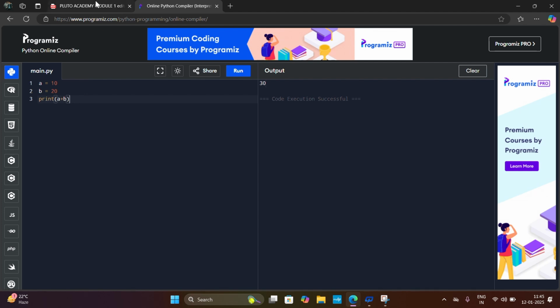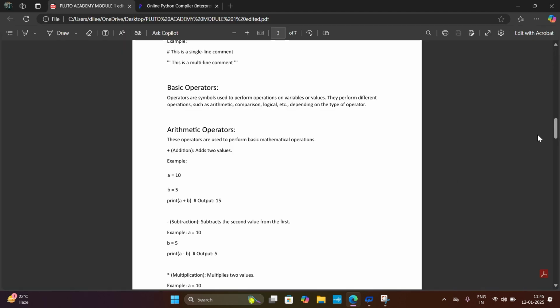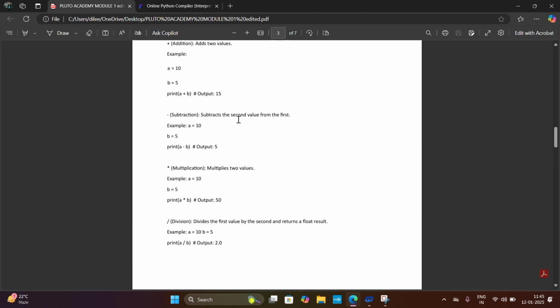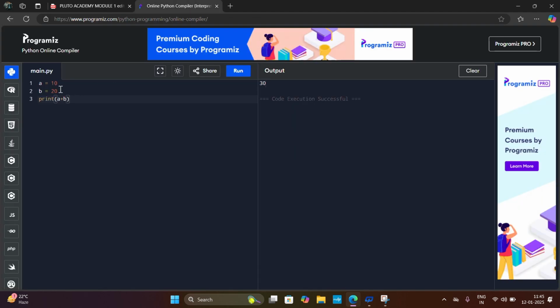Okay, and the next one is subtraction. It subtracts the second value from the first. Let's see an example. This is the first variable A, and this is the second variable B, 20. Here I will put the subtraction operator and I will run this program. It will subtract 20 from 10 and the output is minus 10.